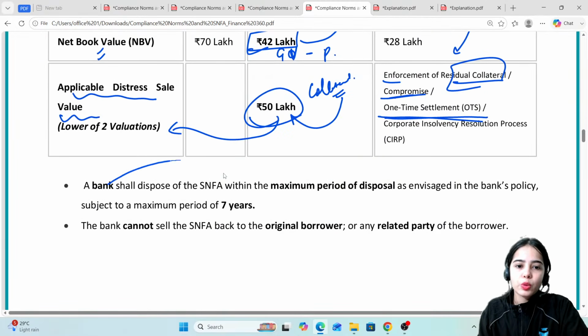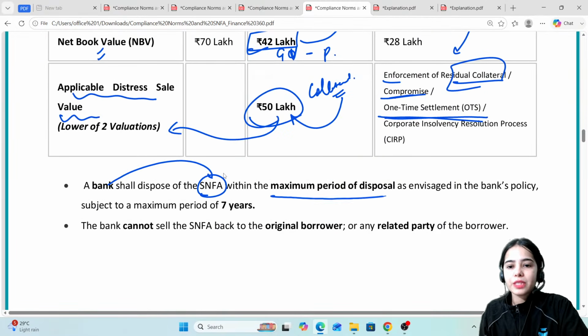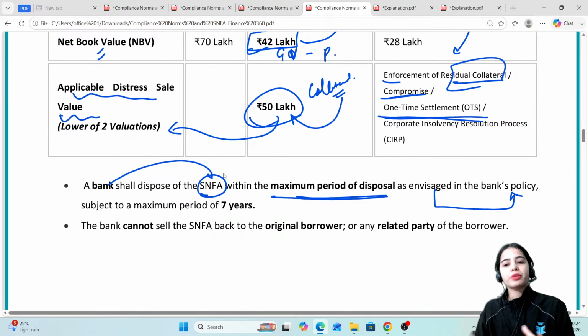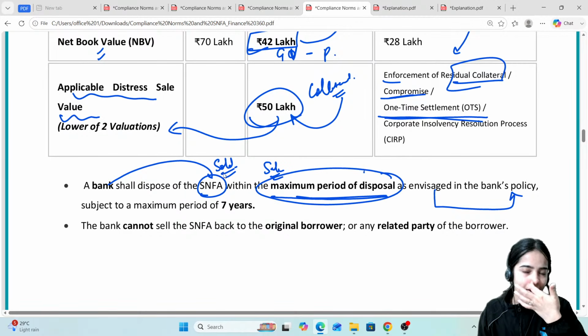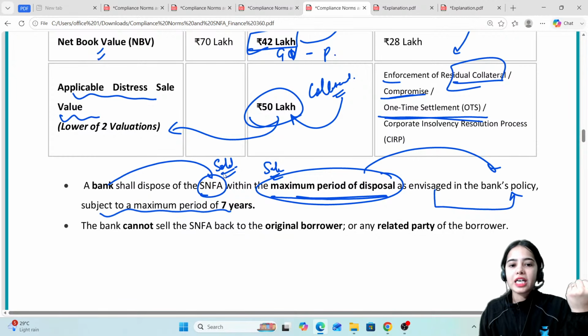A bank shall dispose of the SNFA within a maximum period of disposal as envisaged in the bank's policy. So as per the bank's policy, the SNFA has to be disposed of. That means it should be sold. So the sale has to be done in the maximum period of disposal as per the bank's policy, subject to a maximum period of 7 years.